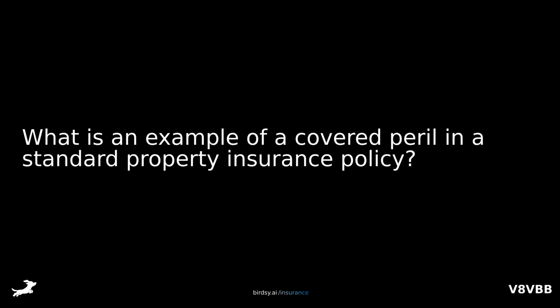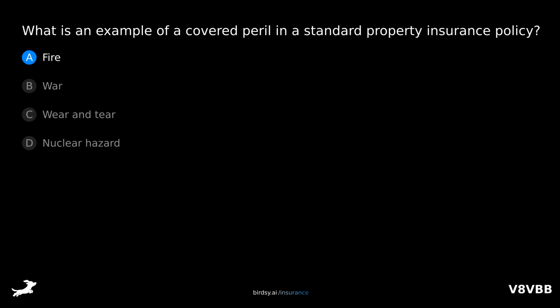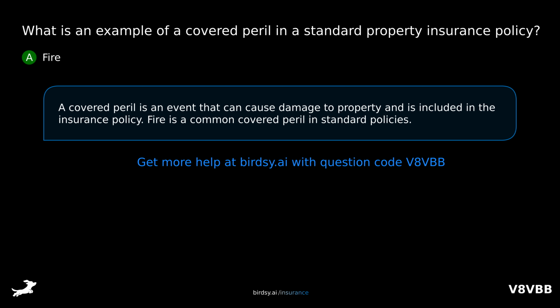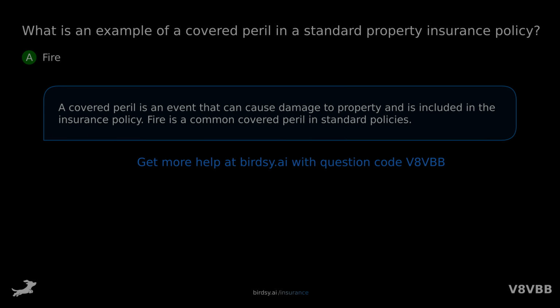What is an example of a covered peril in a standard property insurance policy? Is it A. Fire? B. War? C. Wear and tear? Or D. Nuclear hazard? The answer is A. Fire. A covered peril is an event that can cause damage to property and is included in the insurance policy. Fire is a common covered peril in standard policies.